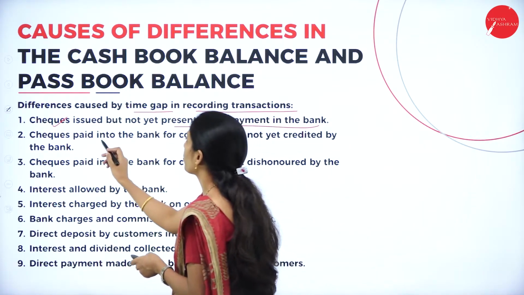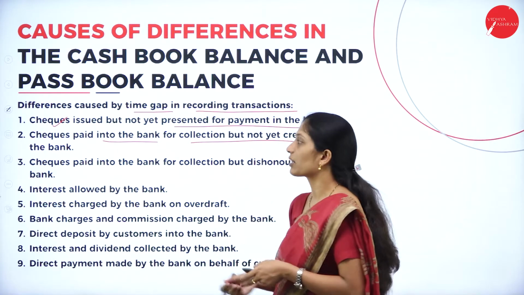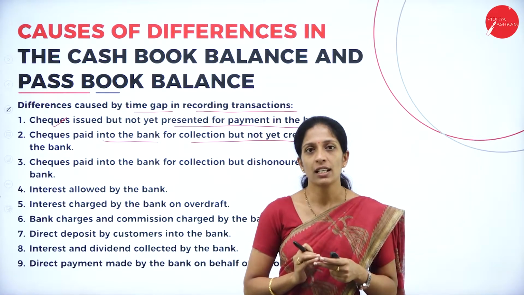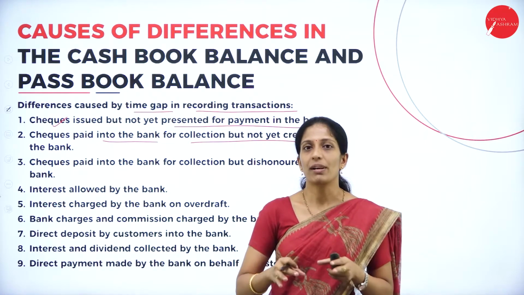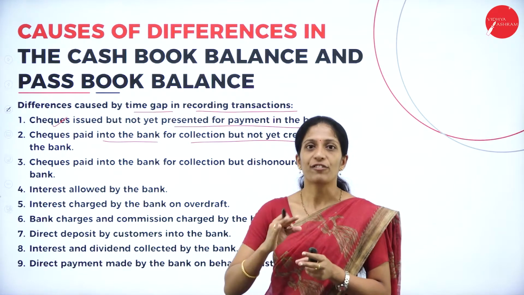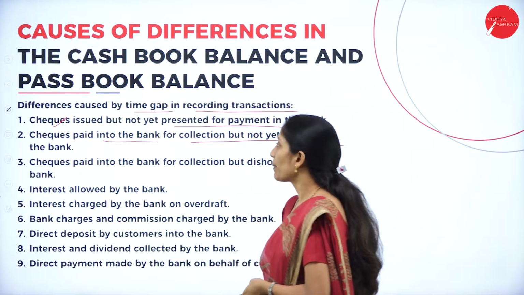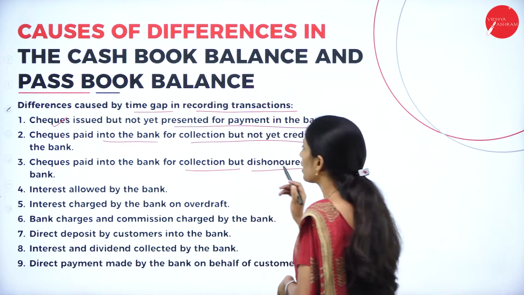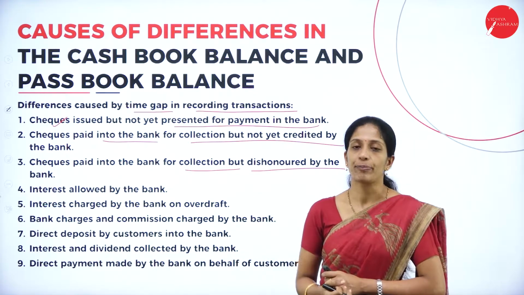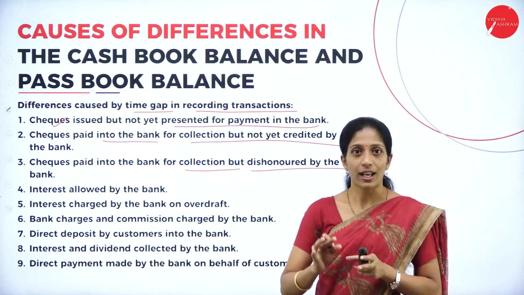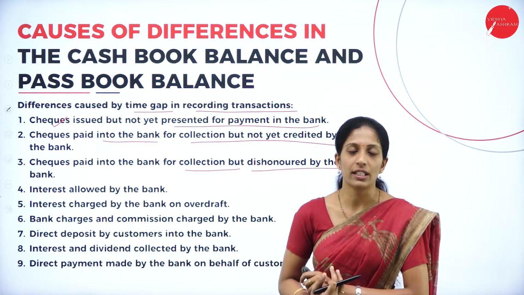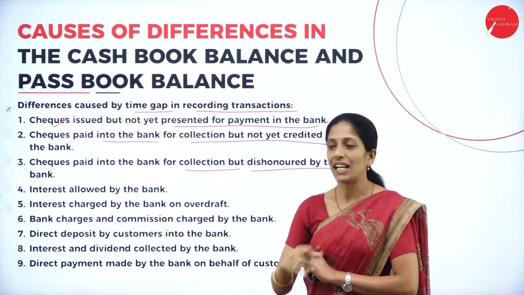Next one, cheque paid into bank for collection but not yet credited by the bank. I have paid the cheque into the bank and recorded it in my cash book, but it has not been credited by the bank. So the passbook shows less balance there. Of course, there is a difference. Next, cheque paid into bank for collection but dishonored by the bank. I have paid the cheque into the bank and recorded it correctly, but the actual situation is that the cheque is dishonored, so it is not recorded in the passbook. Of course there will be a difference.